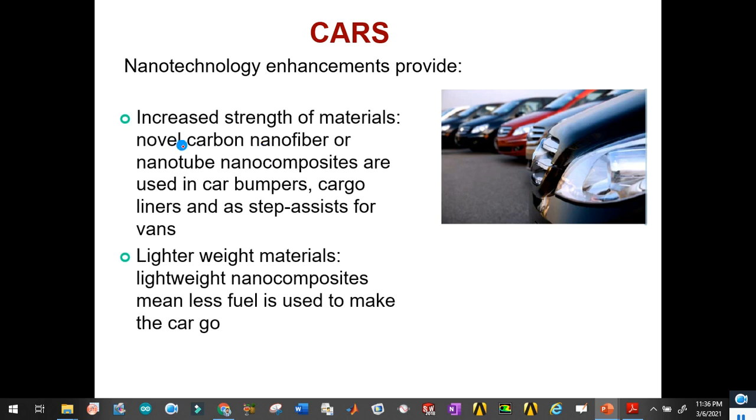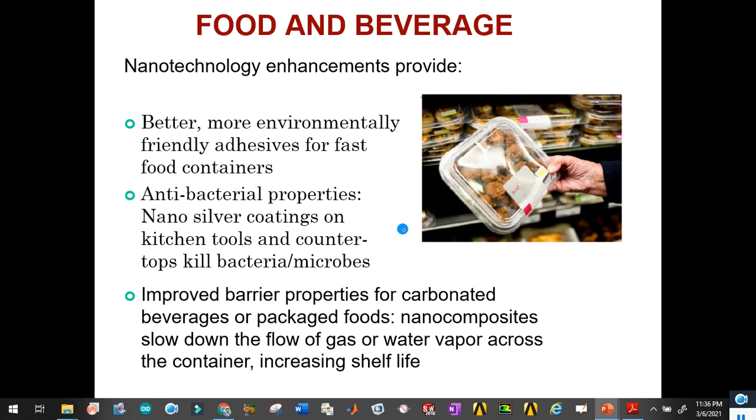Similarly, in case of cars, you can see the increase in strength of the materials and lighter weight materials. So fuel ratio is also improved, and the cars are covering higher mileage because of the improved power to weight ratio. Similarly, in case of food and beverages, the packing used is antibacterial, and food can be stored for a long time, and better environment friendly packing is also available.